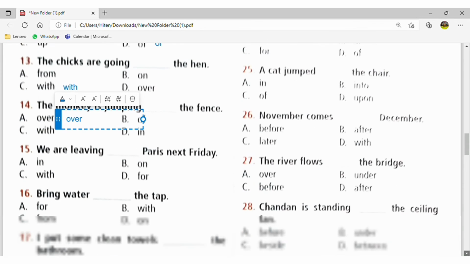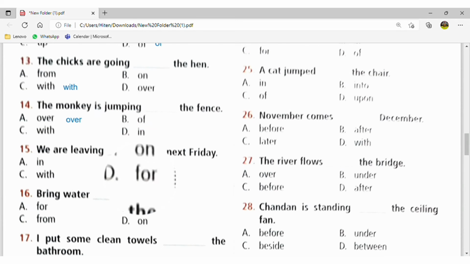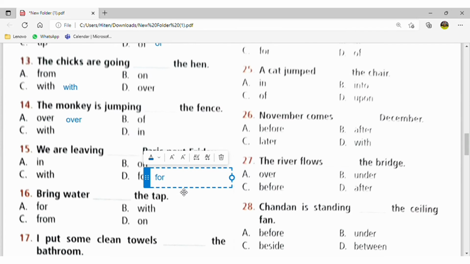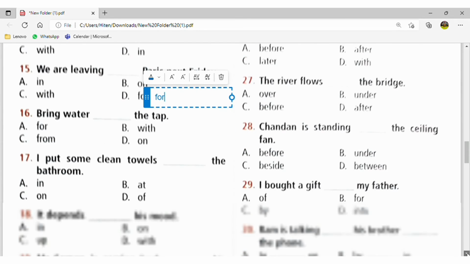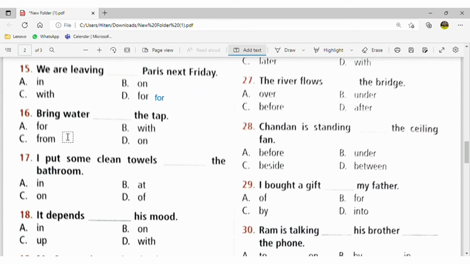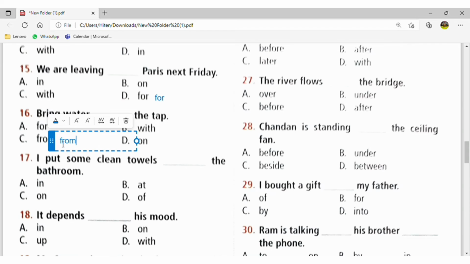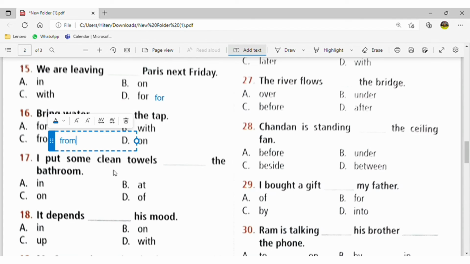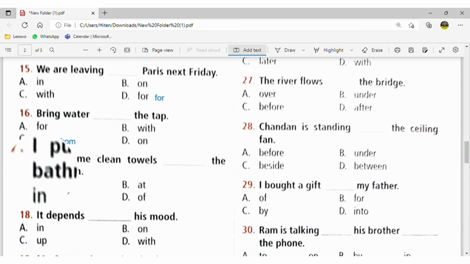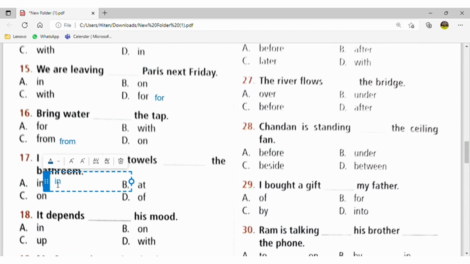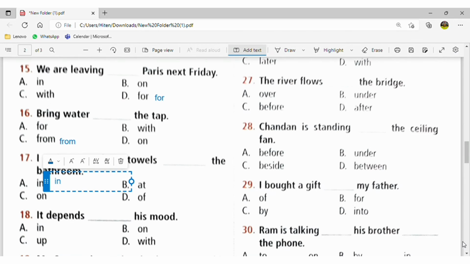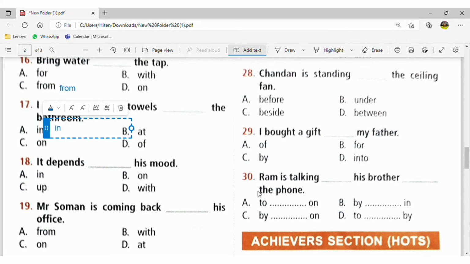Now move to the 15th question. We are leaving for Paris next day. So I think it is clear to everyone why we will use "for." In Hindi, we will generally use "for" for "के लिए." Bring water from the tap. So here water we have to bring from somewhere. I put some clean towels in the bathroom. Why have I used "in" here? Because the bathroom is an enclosed area. Right? The bathroom is an enclosed area. That's why we have used "in" here.